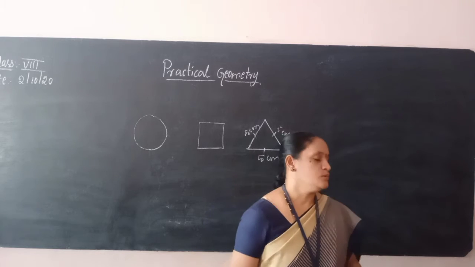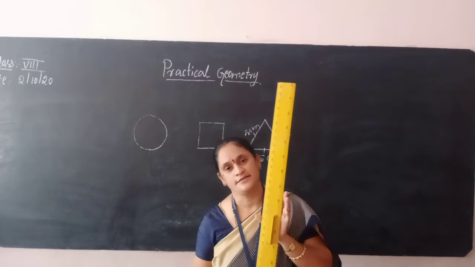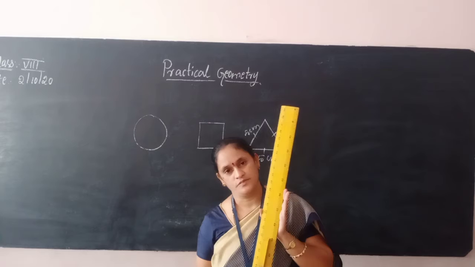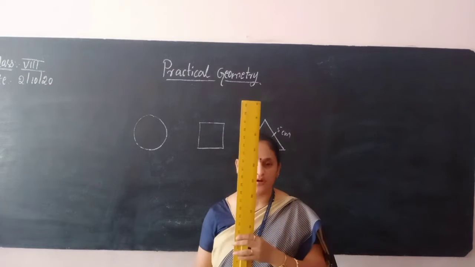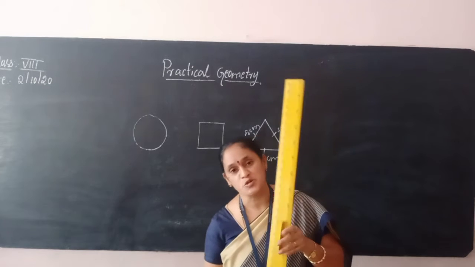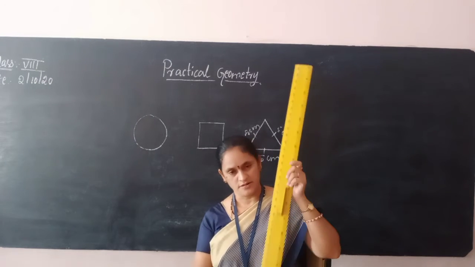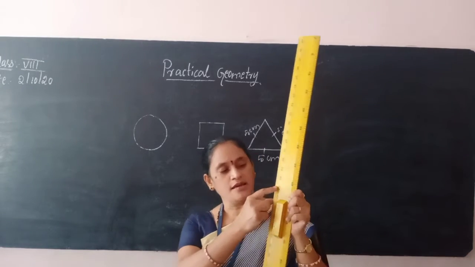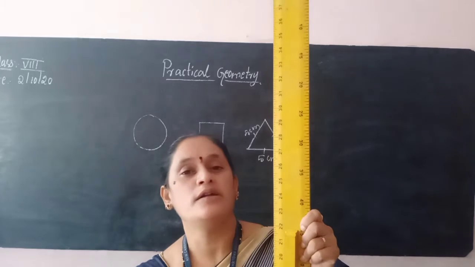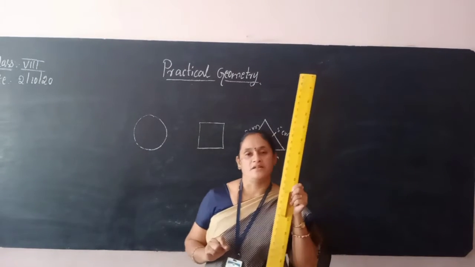The first one is your ruler. It is also called a scale. It is very essential to draw a line, and it is one of the important instruments required for all constructions. Observe here, children, between two numbers you will have small divisions. What are they? They are millimeters.